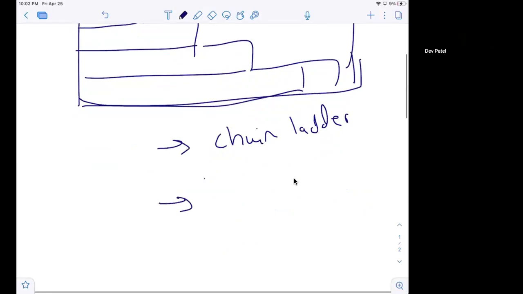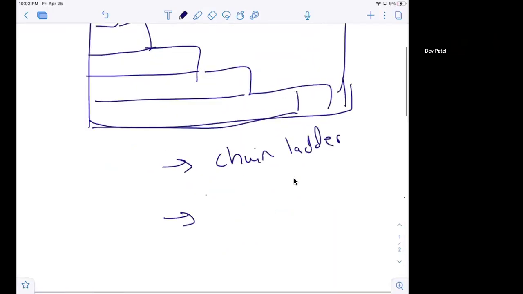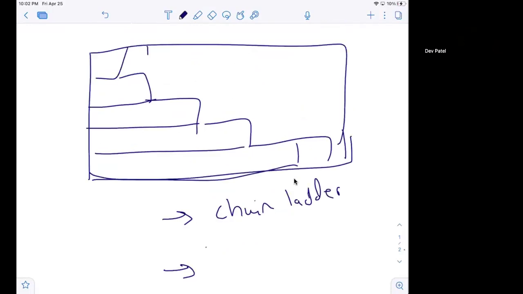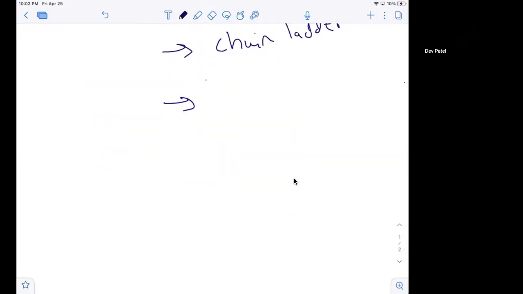So chain ladder is essentially the idea that we're going to use historical development factors to project out the amount of reserves that will have to be made for each development year. A high-level example: for development year 0, from the historical average, we've noticed it's like a 1.2 factor.